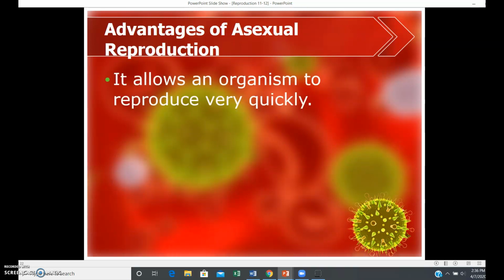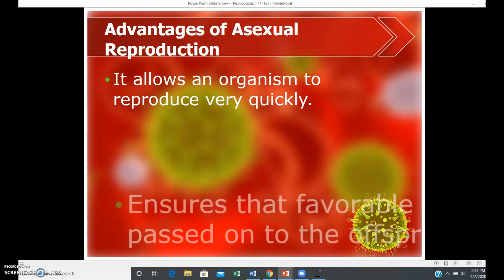So what are the advantages? There are some real advantages to being able to reproduce asexually. You can produce a lot of organisms very quickly. So something that can undergo asexual reproduction can get many organisms very fast. And if you remember what are the most important things to any living thing on the most basic level, it's to be able to grow and to reproduce. Grow and reproduce. So if you can reproduce in such a way that you can have a lot of offspring very quickly, that would be extremely advantageous.